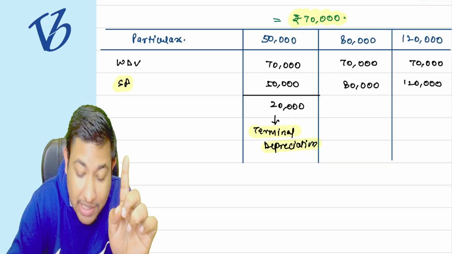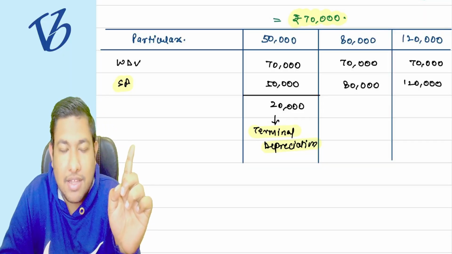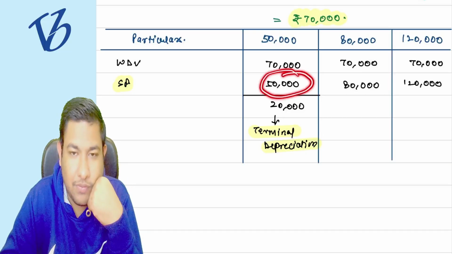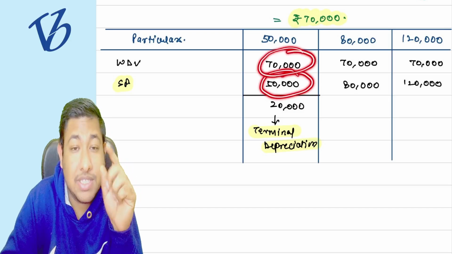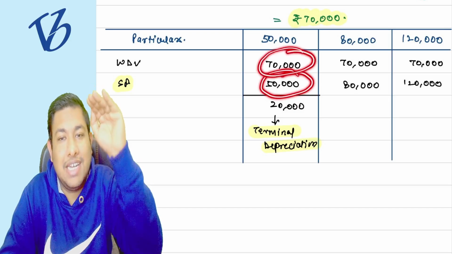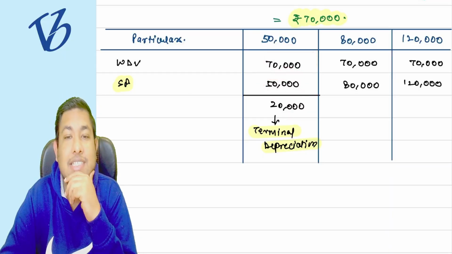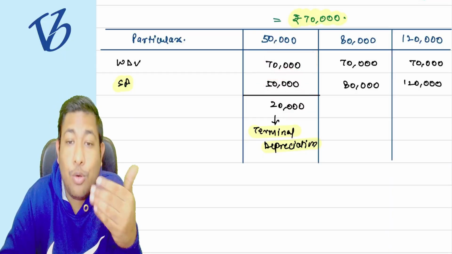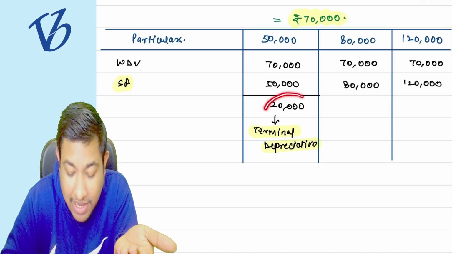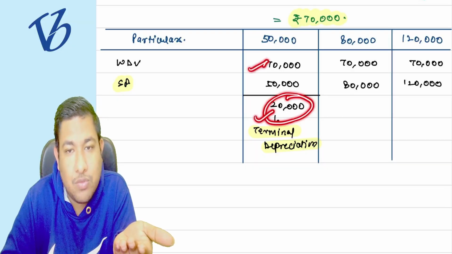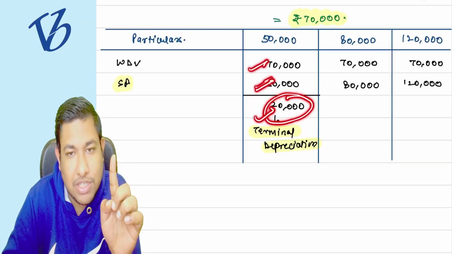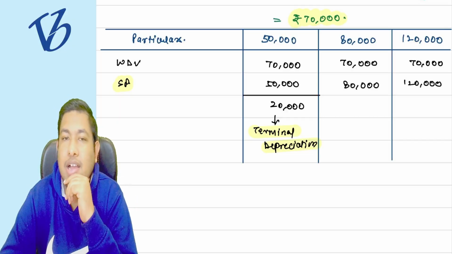In the market the asset is worth only 50,000 rupees, but the WDV is showing 70,000 rupees. That means we have charged less depreciation. If we take an additional 20,000 rupees of depreciation, then 70 minus 20, my asset comes to 50,000 rupees, and it is okay. Understood?